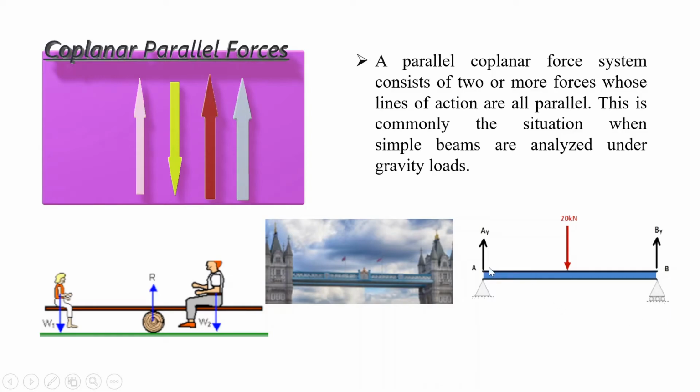Here all the forces have parallel line of action, AY, BY and this gravity load. An example of coplanar parallel force is also a seesaw where two people are sitting on the opposite sides. Here W1, W2 and R make a parallel system of forces.